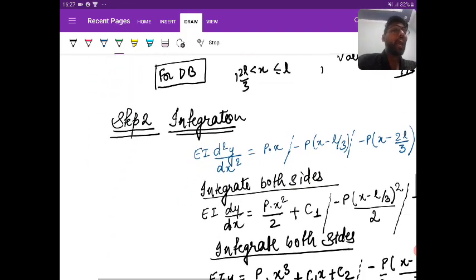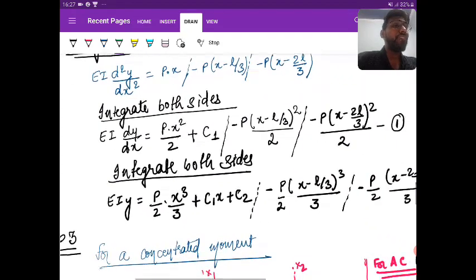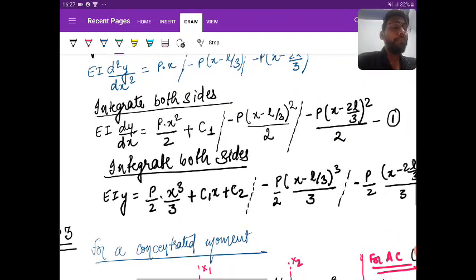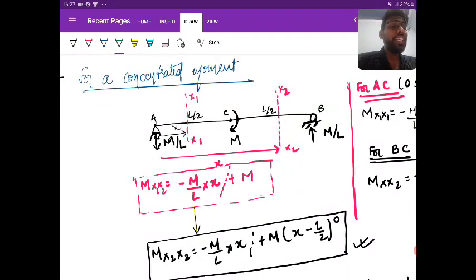Then we have seen how to go for the integration, in which I told you that the constant of integration is always placed in the first term. Then if a concentrated moment is there, we should always write the distance of the concentrated moment from one support, and you need to equate the power to 0 so that it doesn't affect the units.